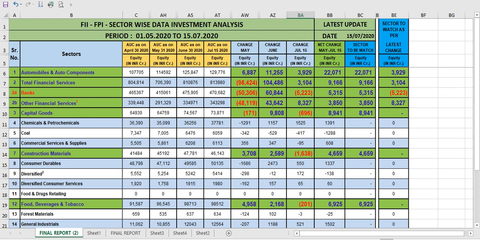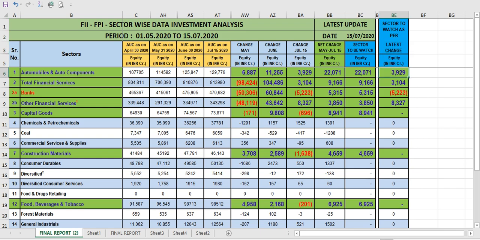Now what to do? You can see the sector-wise latest change. Okay, so this is the latest change, meaning whatever the last data that came compared to the earlier data. Okay, and what is the change in that? This is the most important. So I did it for 30th June and 15th July, and this is the data.